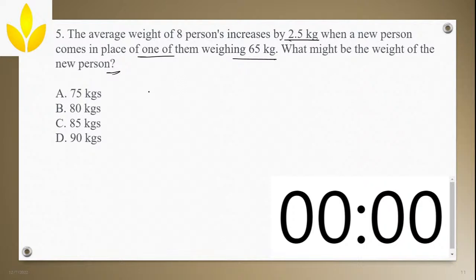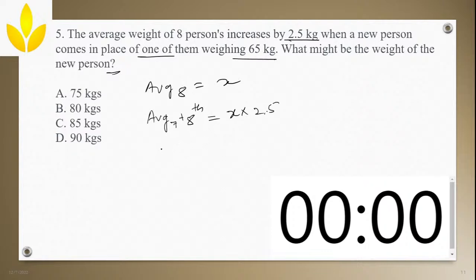So what have they given? They have given the average of 8 people, which is equal to, we don't know, some value. Now when the new person joined, it is like the average of 7 plus the 8th person. The average increased by 2.5, that means x into 2.5. It increased for all of them. Okay, great. So 2.5. You have to find this.